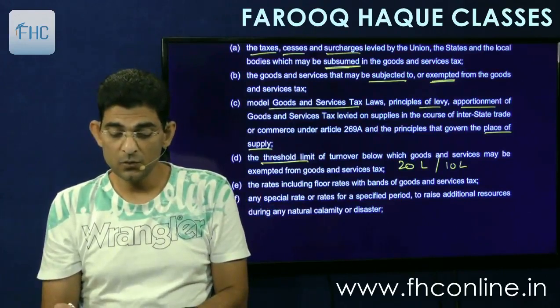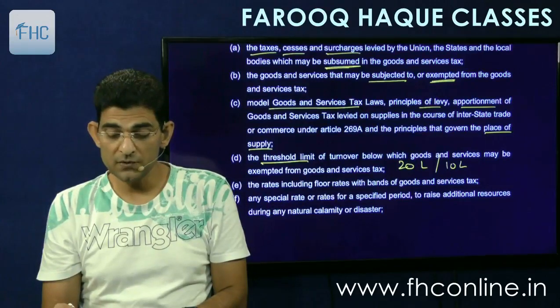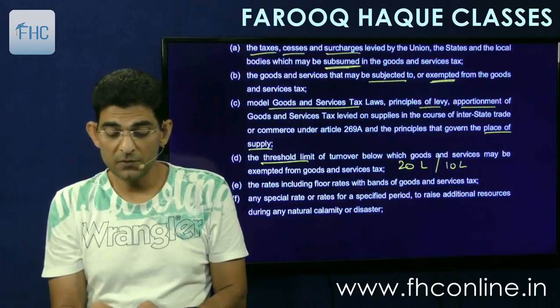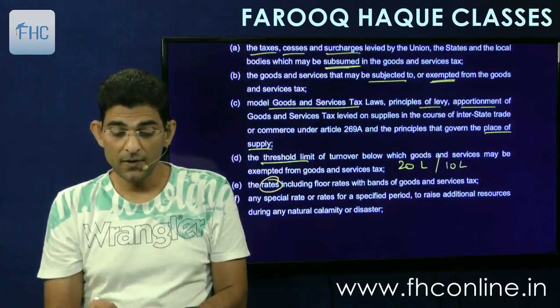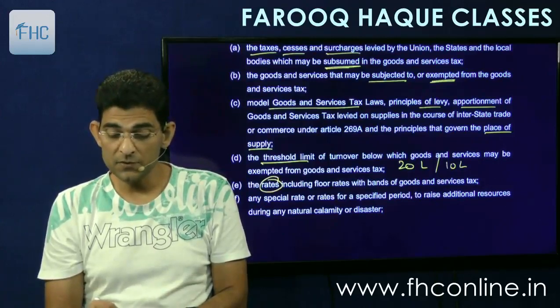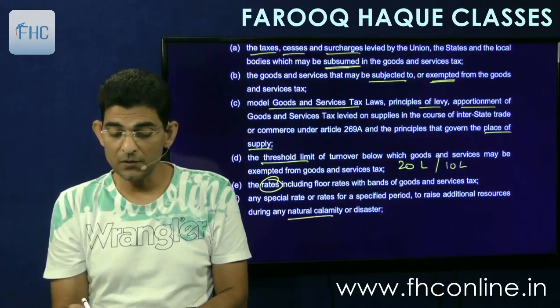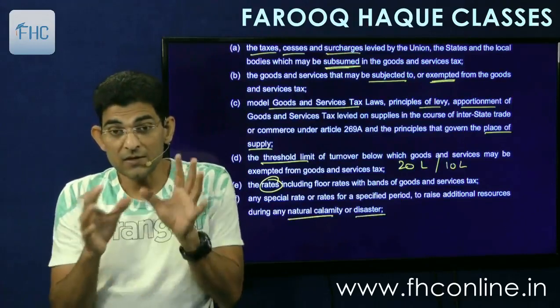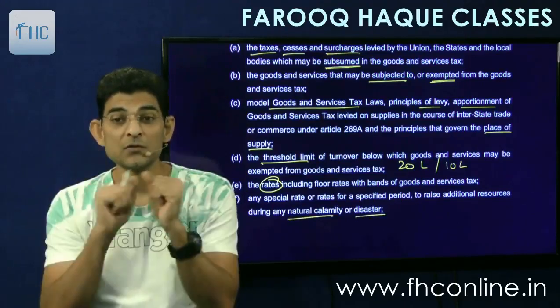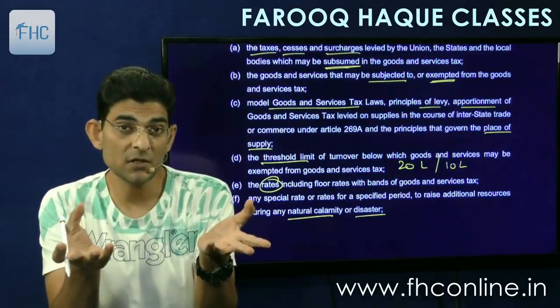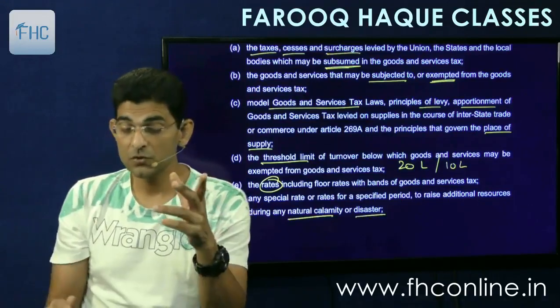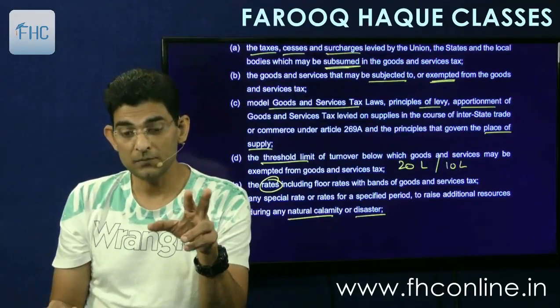Then the rates including floor rates with band of goods and service tax. The rates will be decided by the council. And the special rate or rates for a specified period to raise additional resources during a natural calamity or disaster. If such a thing happens and there is a need for extra resources, then some additional taxes can also be levied. How much? That will be decided by the council.